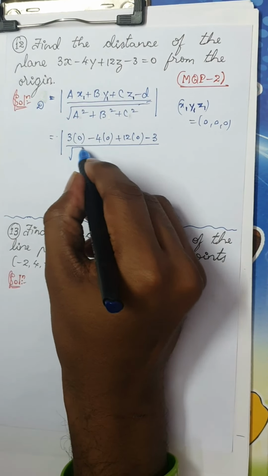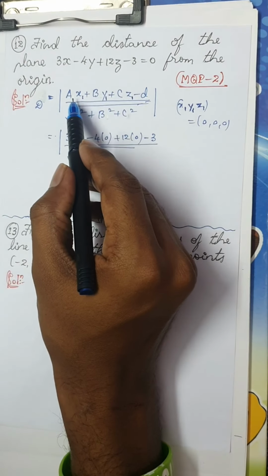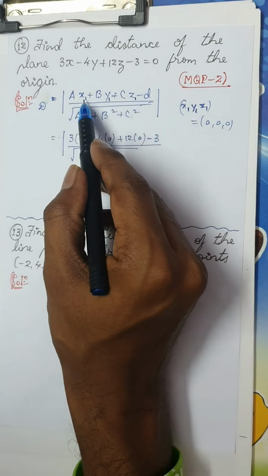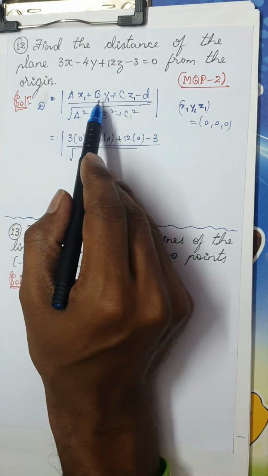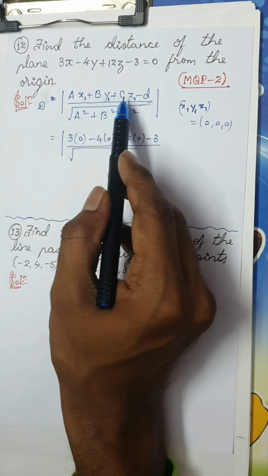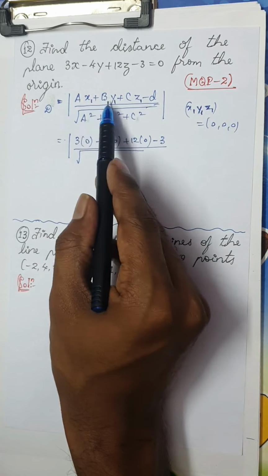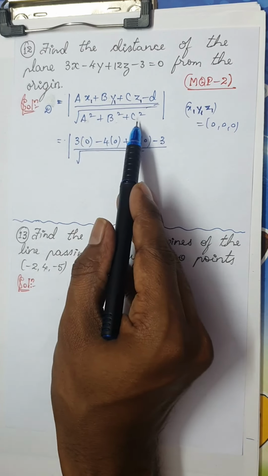Now dear students, one more note. It is always better if you take x1, y1 and z1, because points are usually denoted by x1, y1, z1. This is the most standard form. Don't take a1, b1, c1. Even if you take it, it does not matter because it's 1 mark. But let us write in standard form: ax1 plus by1 plus cz1 minus d, divided by root of a square plus b square plus c square.